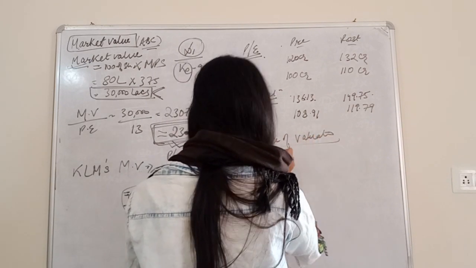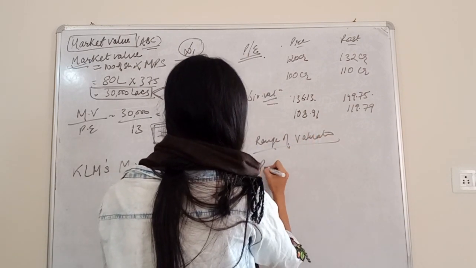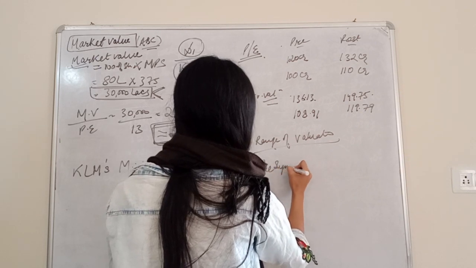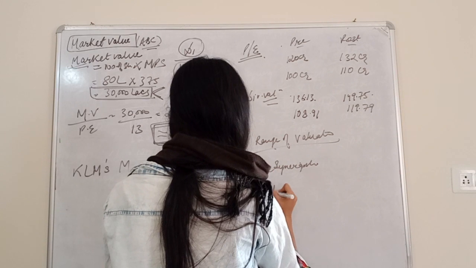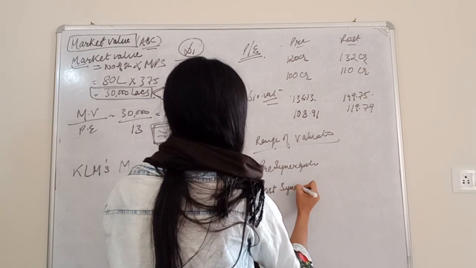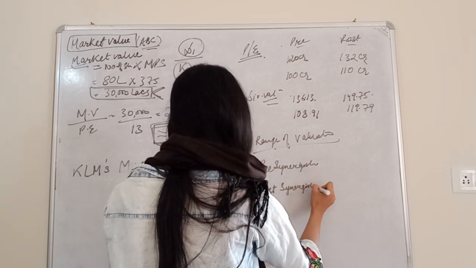range of valuation, pre-synergistic and post synergistic.